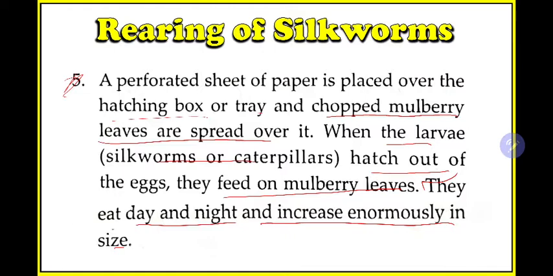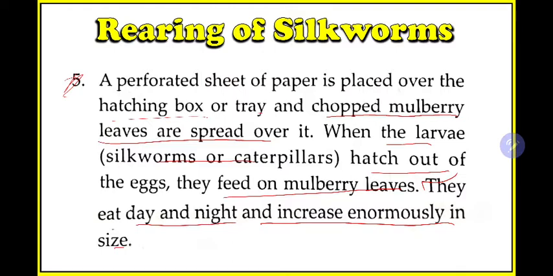This point was also covered in the last class, where I described the life cycle of the silkworm. They feed on the mulberry plant leaves. So what we will do now is give a paper sheet below the eggs. After some time the eggs will break and hatch, and the larvae will come out. As soon as the larvae come out, they will require some food. So what food will we give them? We will give them the leaves of the mulberry plant.